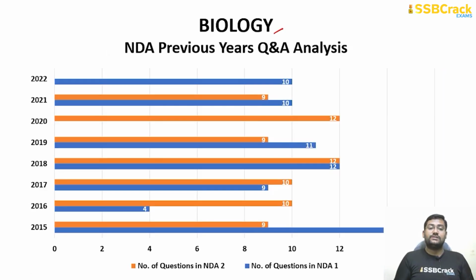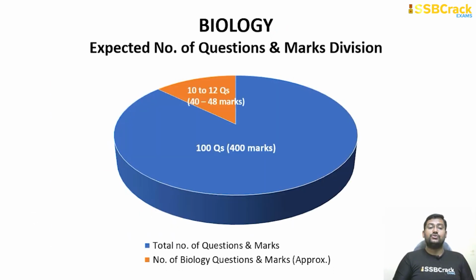Next most important part of your syllabus is biology. In the NDA 1 2022 recent examination, 10 questions were asked from this section alone. Going through the same trend, 9, 10, 12, 9, 11 questions are asked from the biology section alone. So 10 to 12 questions can be expected for your upcoming NDA examination.